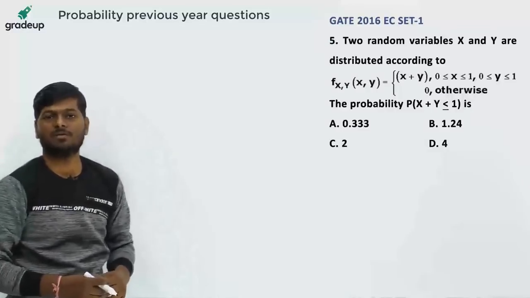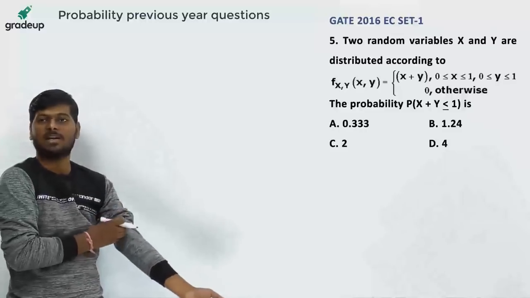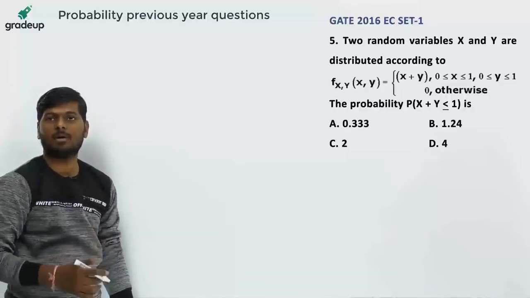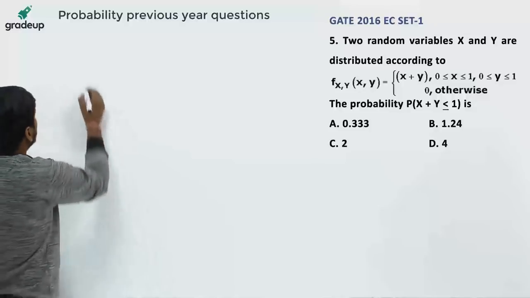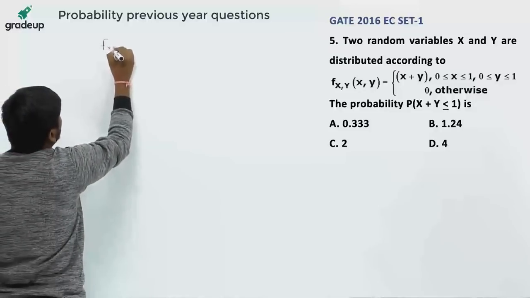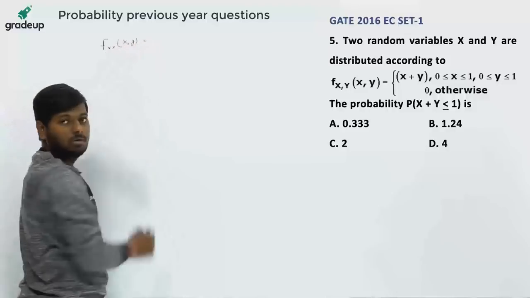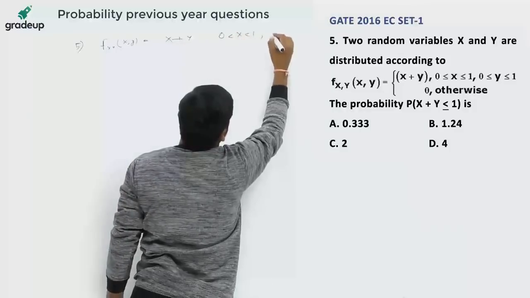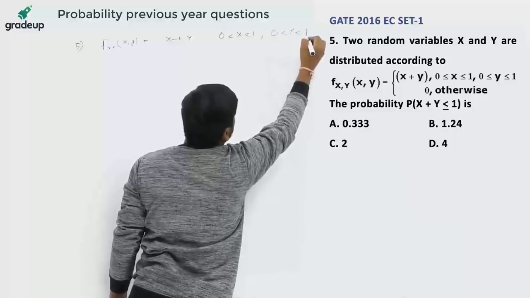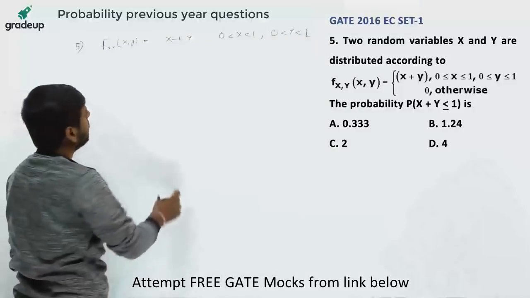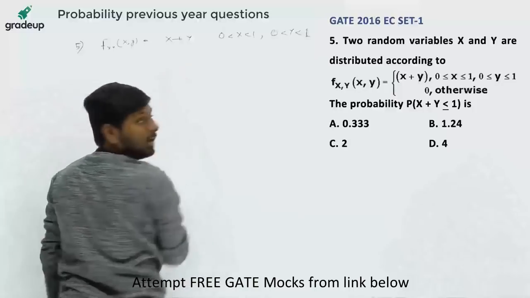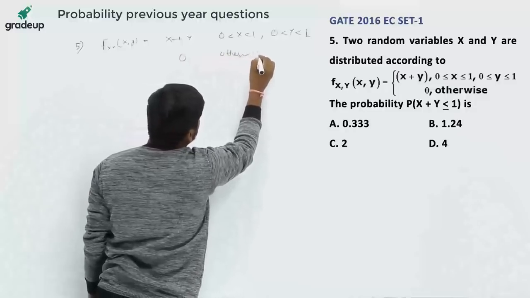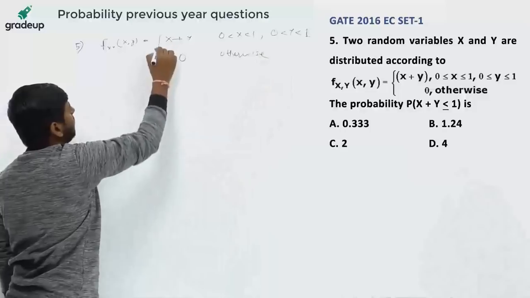Let's see question number 5. Question number 5 was asked in 2016 EC Electronics Set 1. Two random variables x and y are distributed according to f(x,y) equal to x plus y, where x is between 0 and 1 and y is also between 0 and 1, and 0 otherwise. This is the probability distribution function given to us.